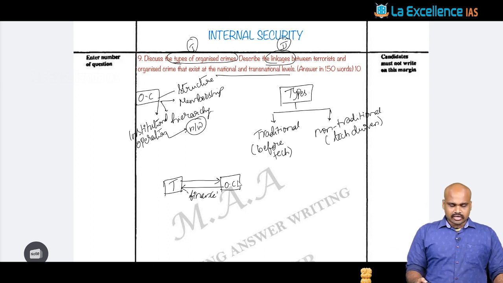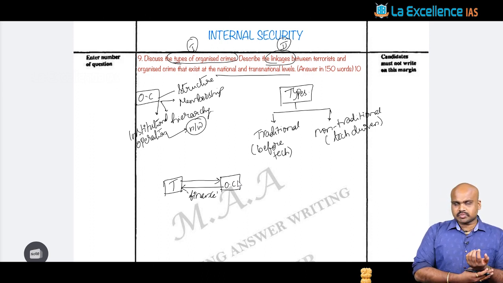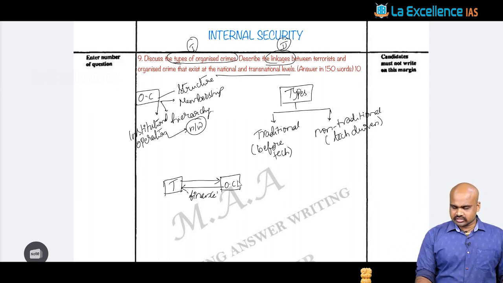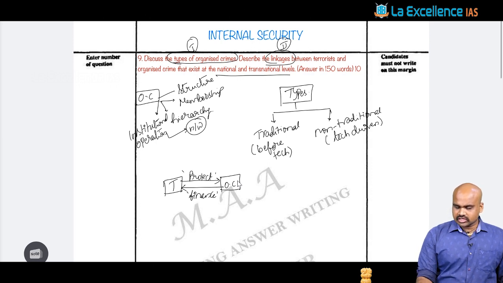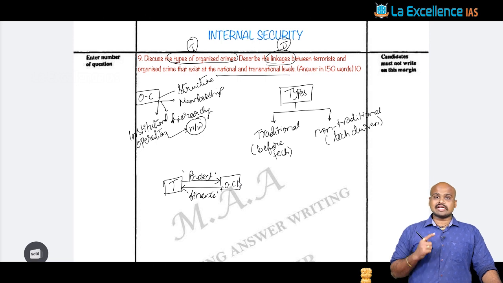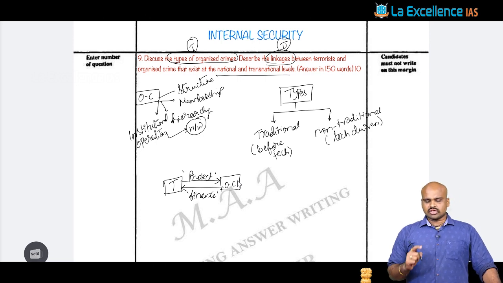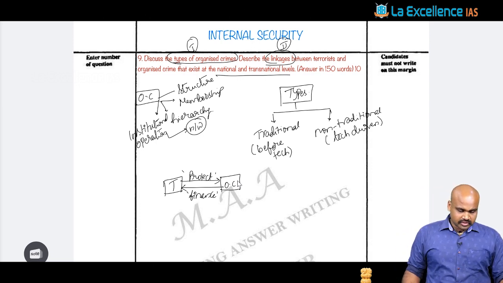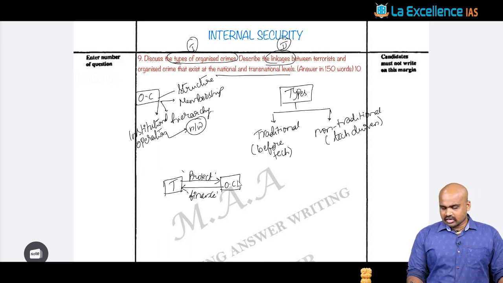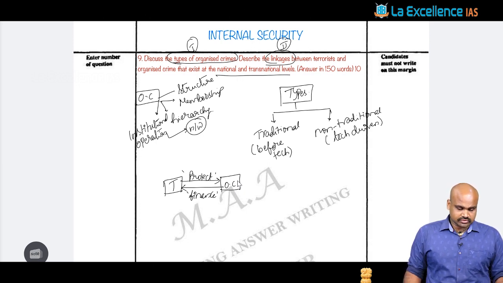And when you look at the relation with respect to terrorism vis-a-vis organized crime, you would see the terrorists are going to provide a protecting shield and a networking phenomenon to organized crime. This is the symbiotic relation that is going to exist, right? It is to be realized that both go hand in hand, that is the general observation.